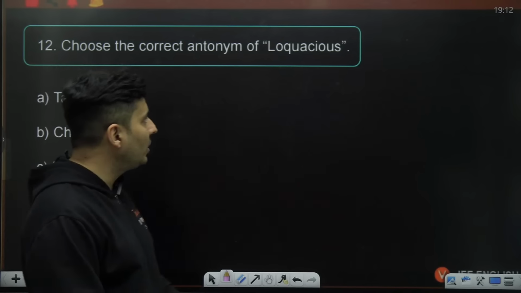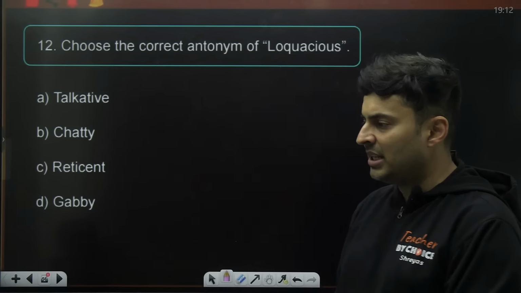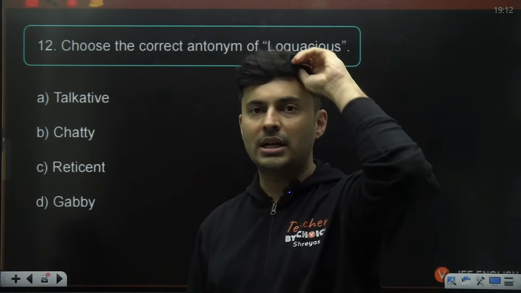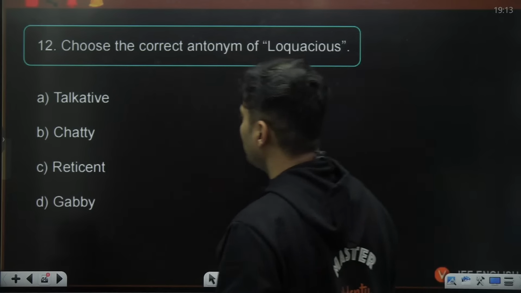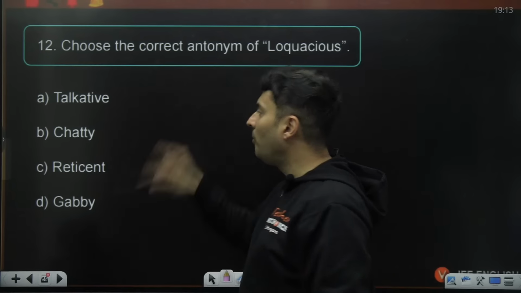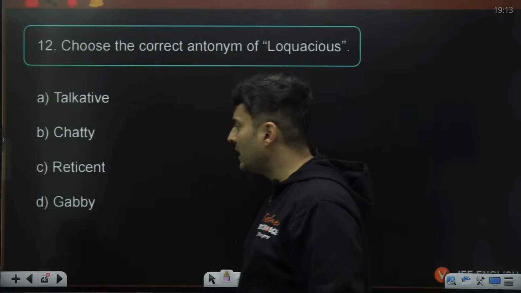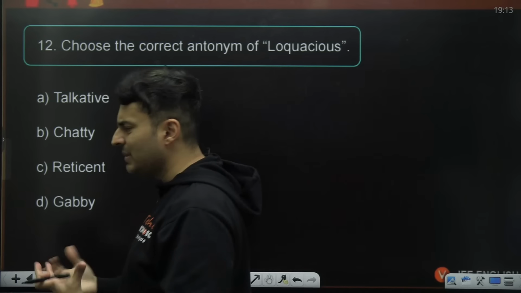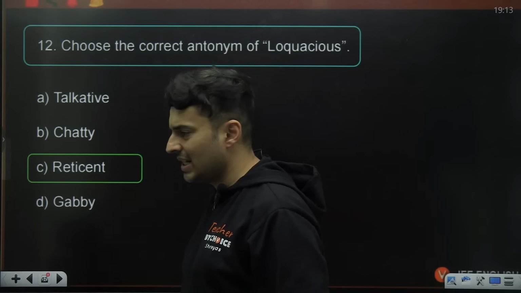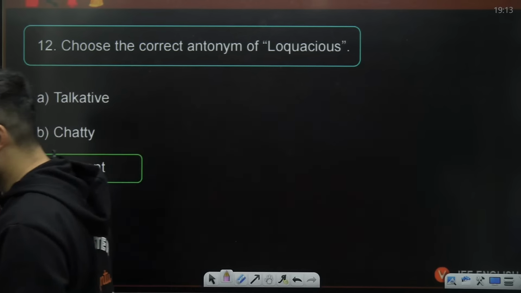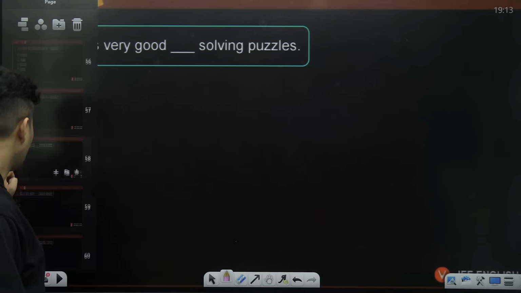Choose the correct antonym of loquacious. Loquacious means continuously chattering, continuously speaking about something. You're talkative. So the opposite of that: chatty, talkative, gabby, no. Reticent is exactly it. He's very reticent. That means he's keeping it to himself, doesn't talk much. So reticent is the opposite of that. Yeah, very good. Amazing.